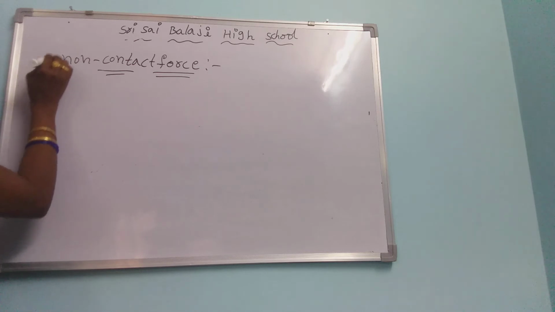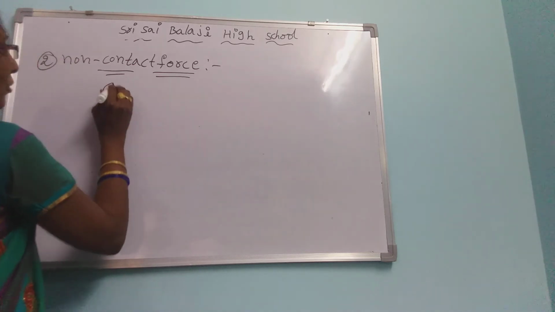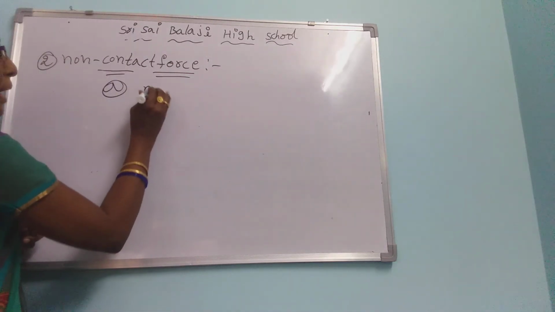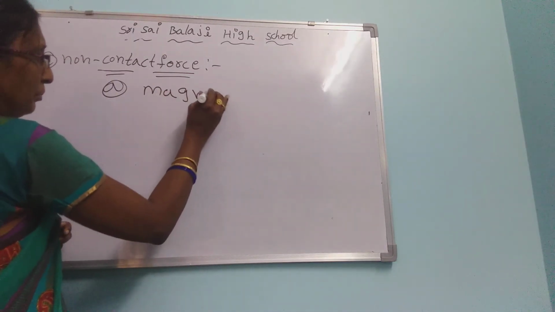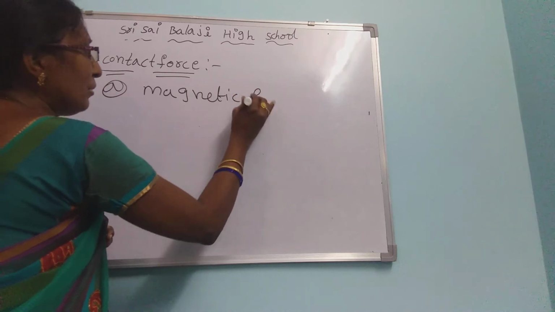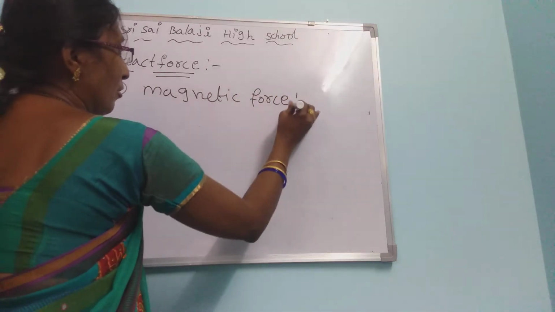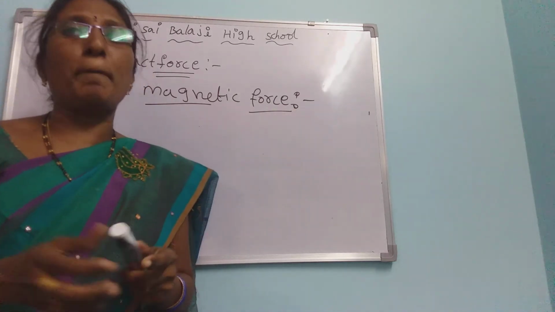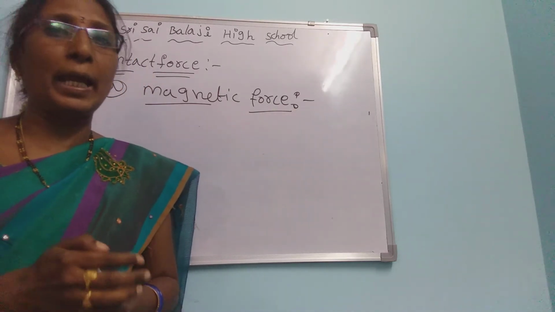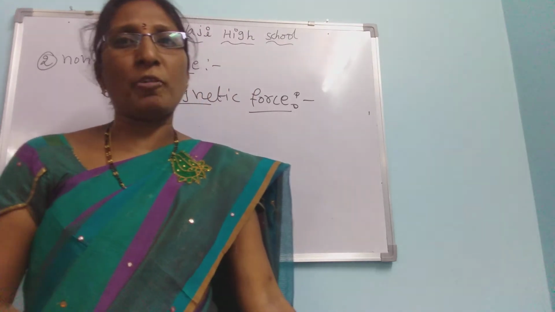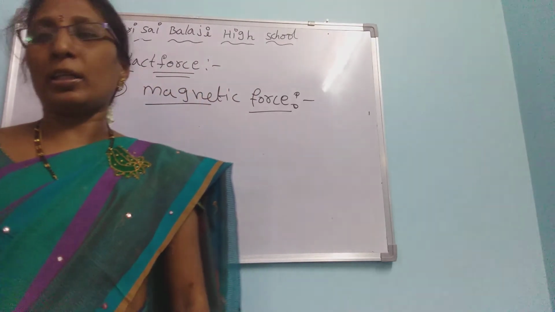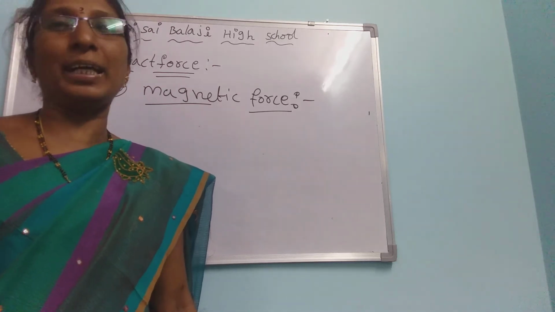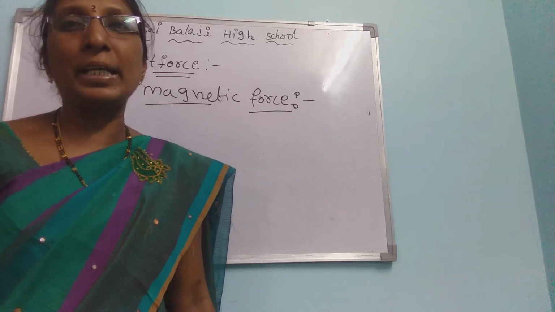Non-contact force. First we discuss the magnetic force. The force with which a magnet pulls an object made up of iron and some other metals is called magnetic force.